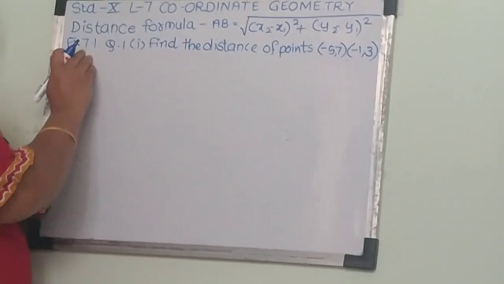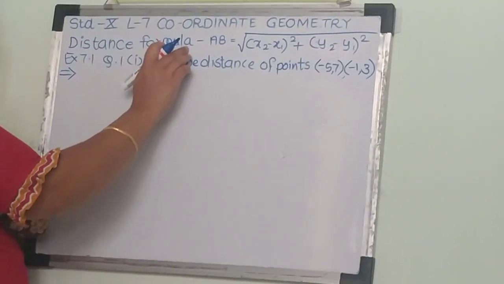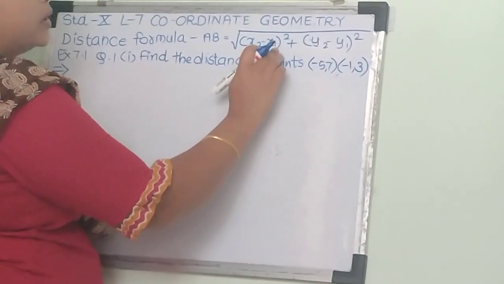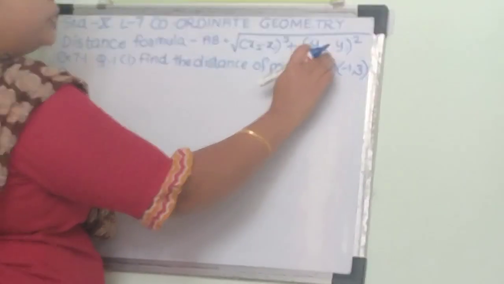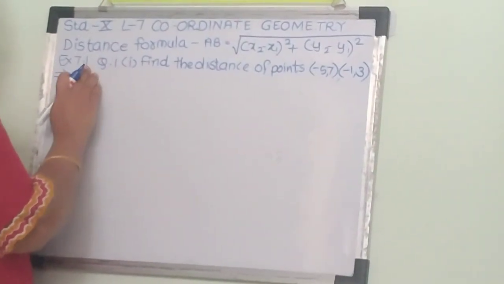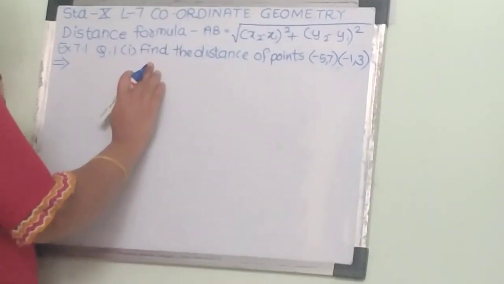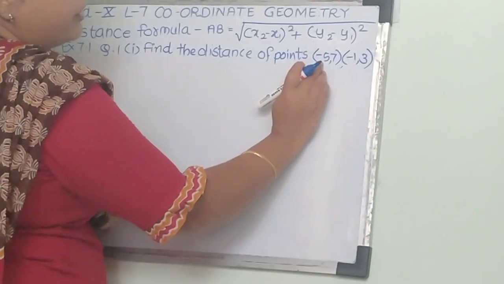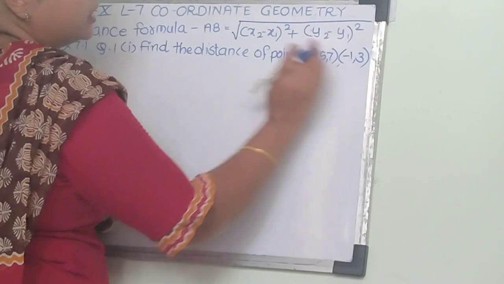See, on the basis of the distance formula, we get AB equals root of x2 minus x1 square plus y2 minus y1 square. The first example from exercise 7.1, question number 1, find the distance of the points minus 5, 7 and minus 1, 3.